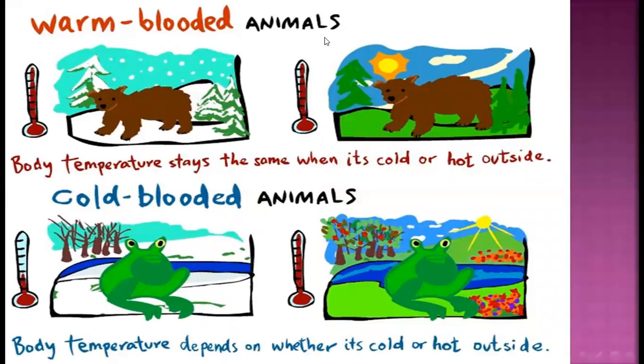Here again you see the warm-blooded animals. Their body temperature stays the same when it is cold or hot outside. Cold-blooded animals, their body temperature depends on whether it's cold or hot outside. So keep remembering the definition of warm-blooded and cold-blooded animals.